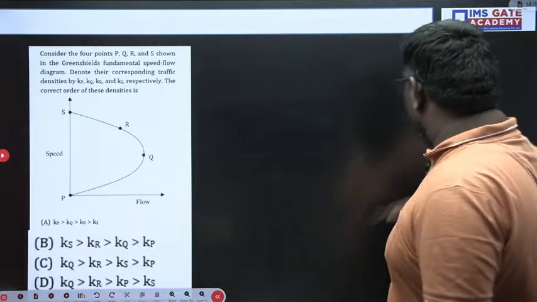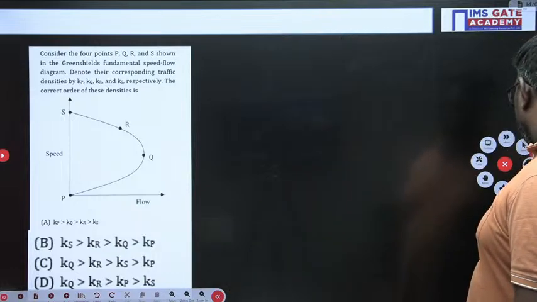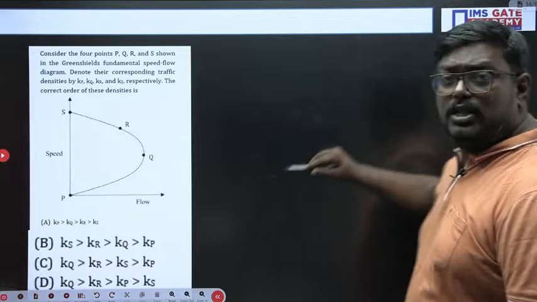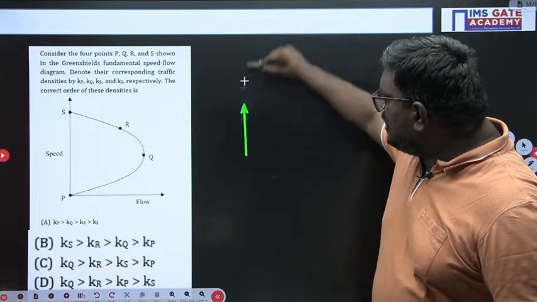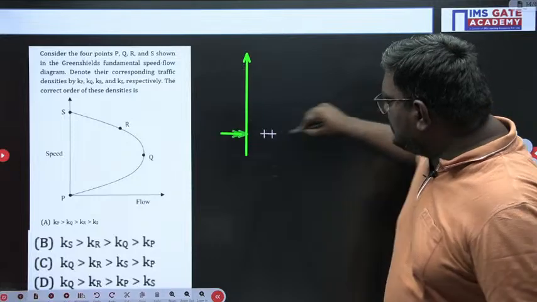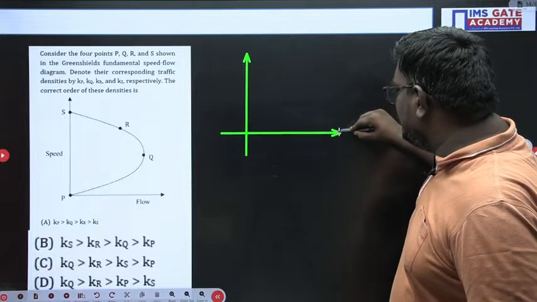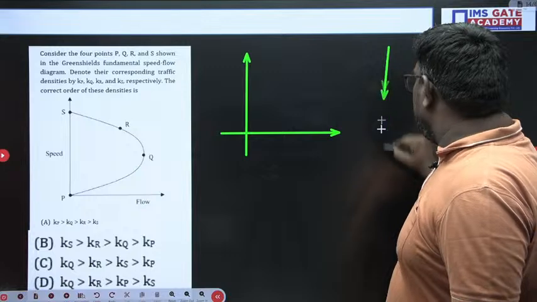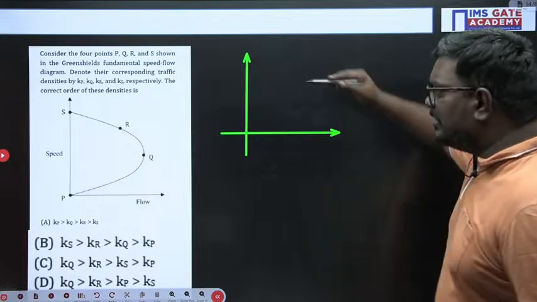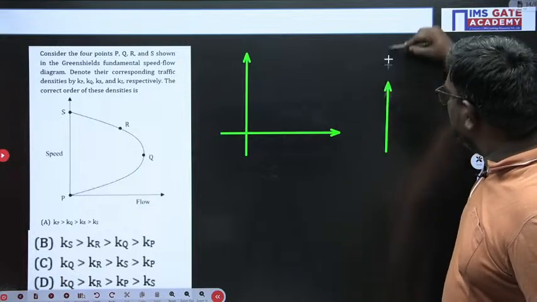So let me draw one important graph which will help you understand the Greenshields model. As I told you, if I take the velocity-density relation, they have given the relation between speed and flow also.